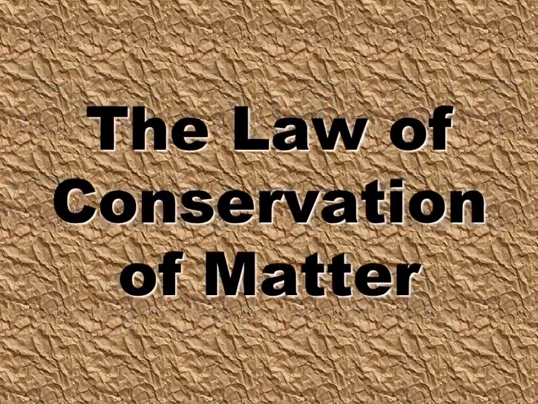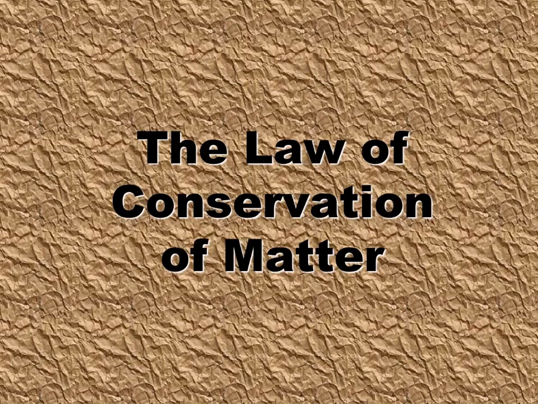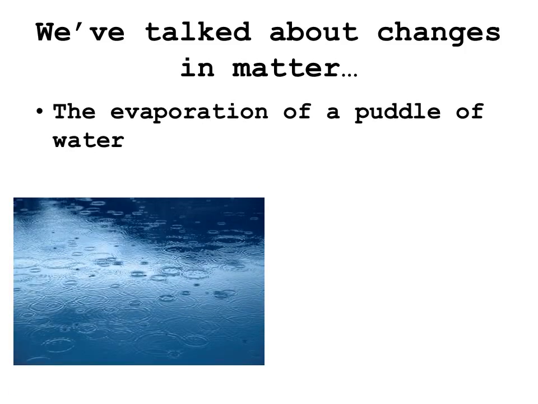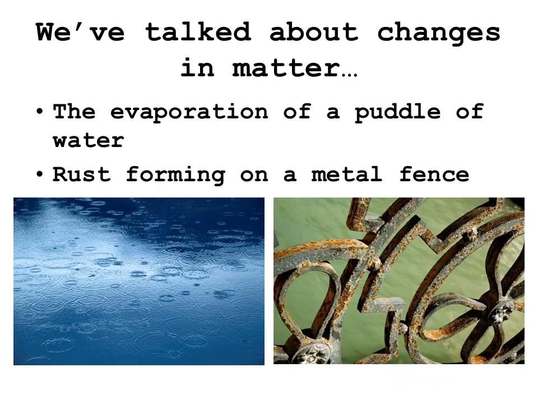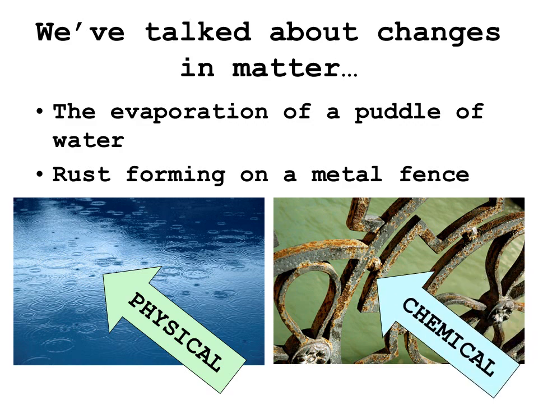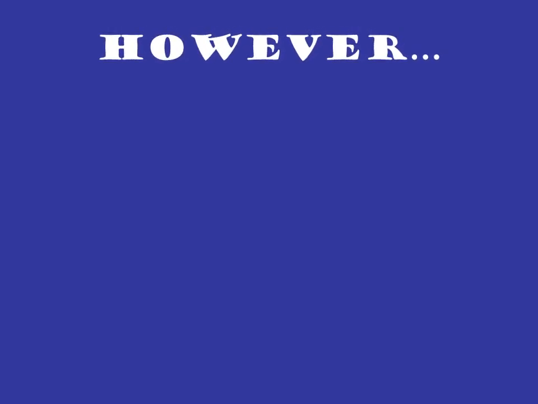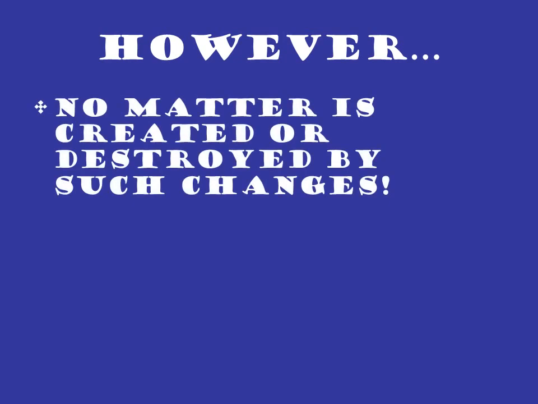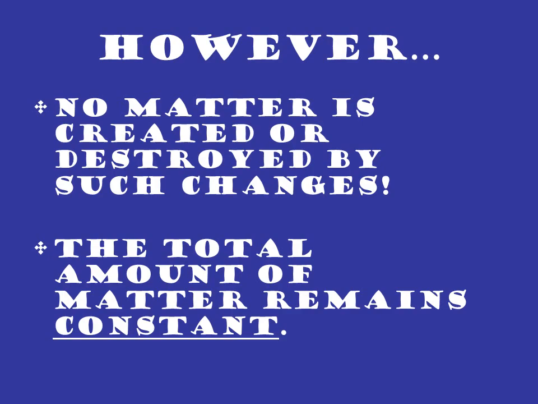So we're getting ready to study the law of conservation of matter, otherwise known as the law of conservation of mass. We've talked about changes in matter, for example, the evaporation of a puddle of water, or the rusting formed on a metal fence. Evaporation of water is physical, and rusting would be an example of chemical. However, in both of these examples, no matter is created or destroyed by any changes. In other words, the total amount of matter remains constant.